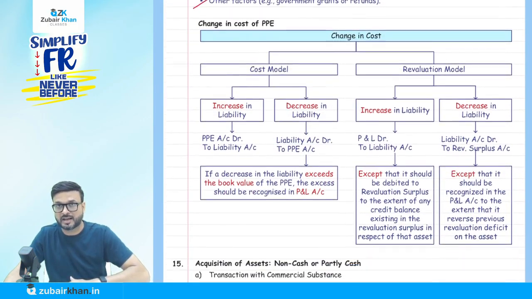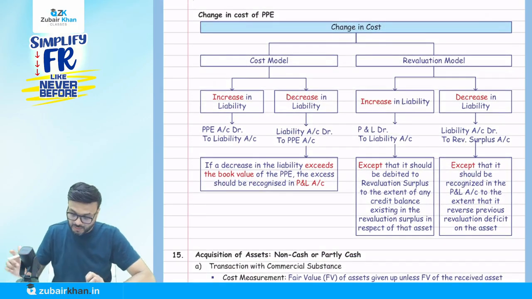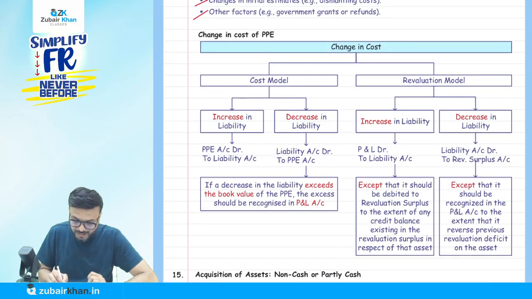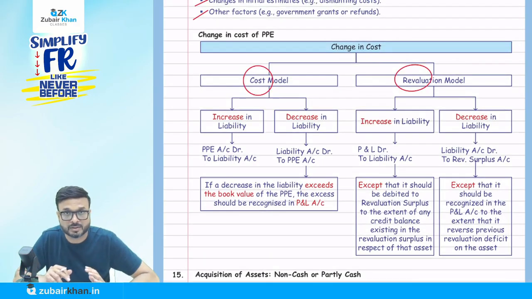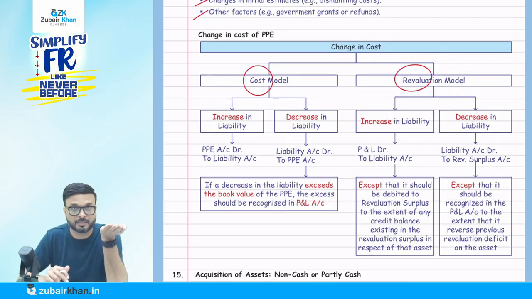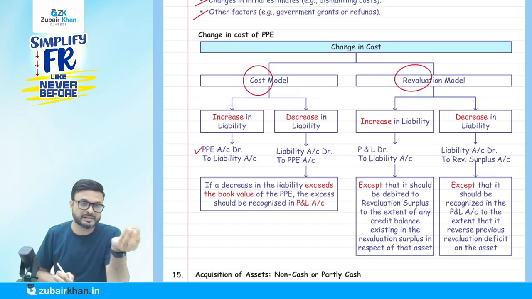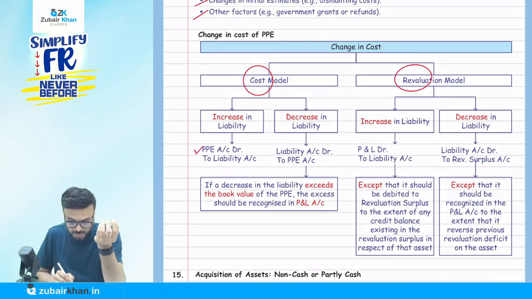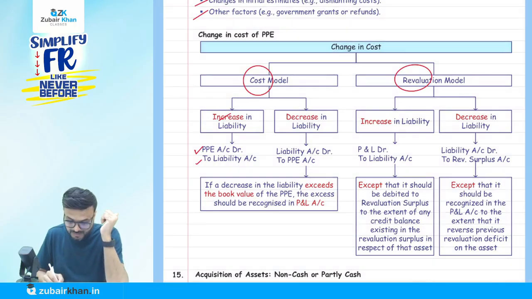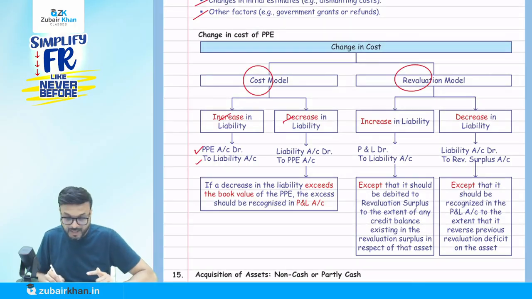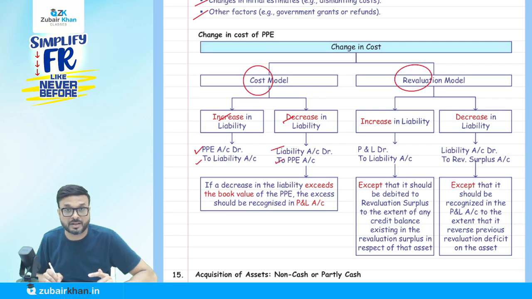Now see this chart. Now listen carefully. They say that we might follow the cost model or the revaluation model. So what is the treatment when we follow the cost model? If there is an increase in liability because of the change in cost, the PPE account will be debited, and, basics of accounting, the increase in liability should be credited. If there is a decrease in liability, it should be debited. So the liability account will be debited, the PPE account will be credited, but there is an exception.